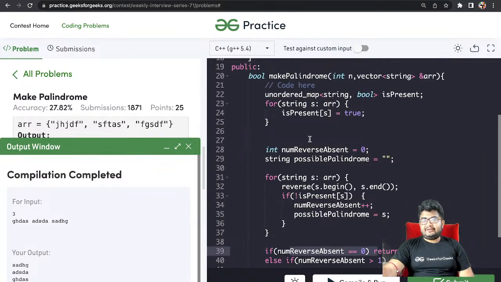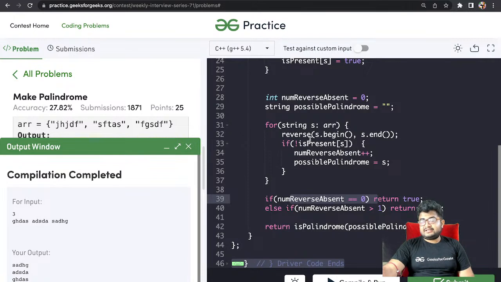So you take a set and insert into it, and then you insert the reverse as well of each of them, and then you check if the size is equal to n. That might work.